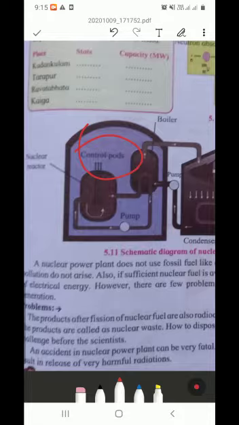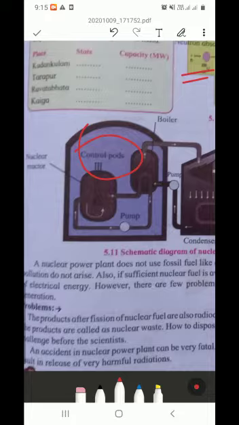If this chain reaction does not stop, it will create a very large amount of heat. If we do not stop this chain reaction, then it will create a large amount of heat, and it may be dangerous, isn't it?